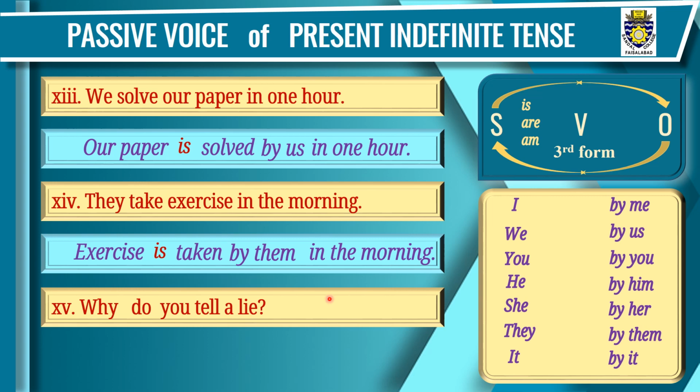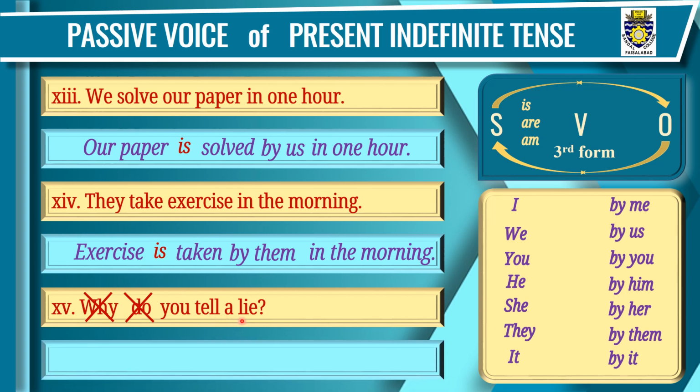Sentence number 15. That is the last but not the least. Why do you tell a lie? Interrogative sentence, rather double interrogative with why, WH word. As it is, we'll consider that why and do are not here. The simple sentence is you tell a lie. It becomes an assertive sentence or positive sentence. You tell a lie. You is subject, tell is verb, a lie is object. We'll follow those 4 steps.